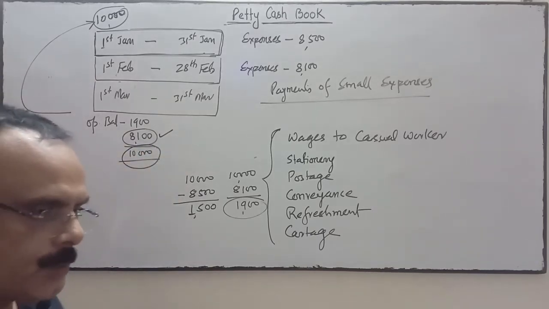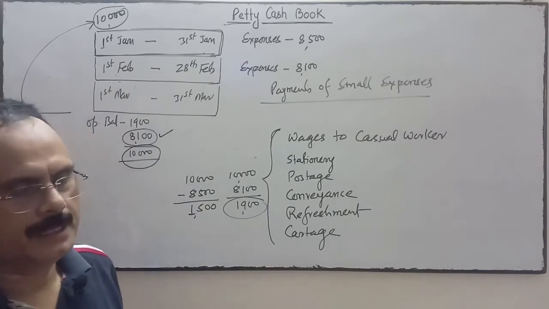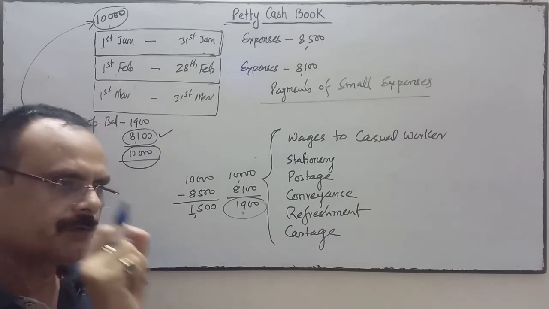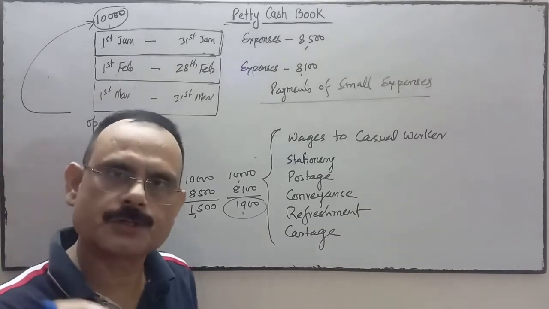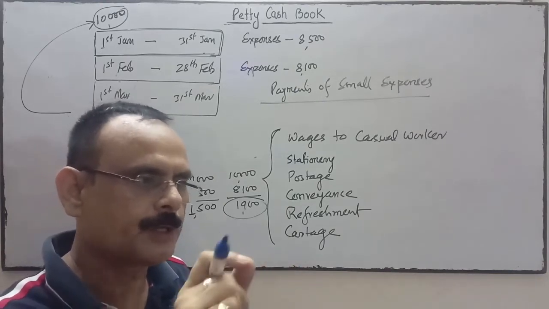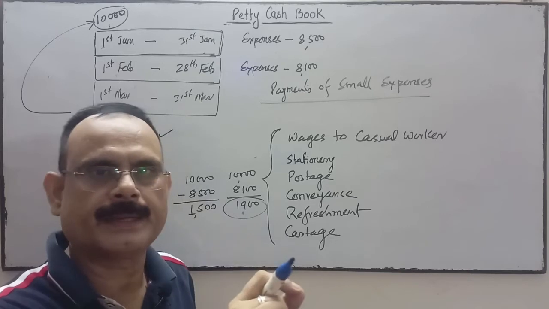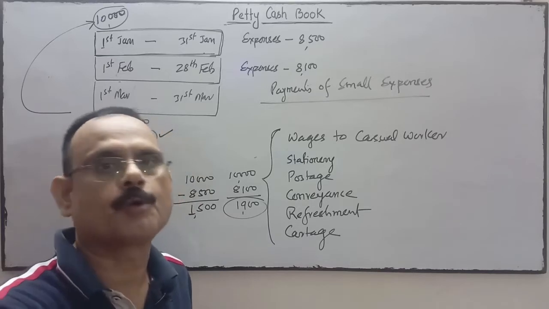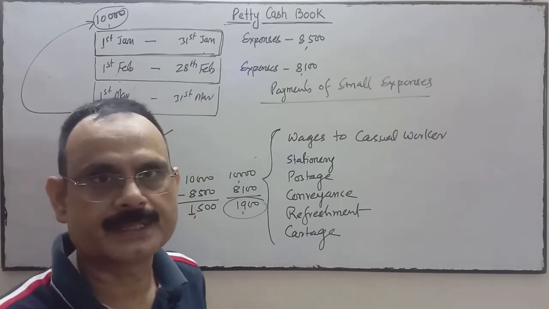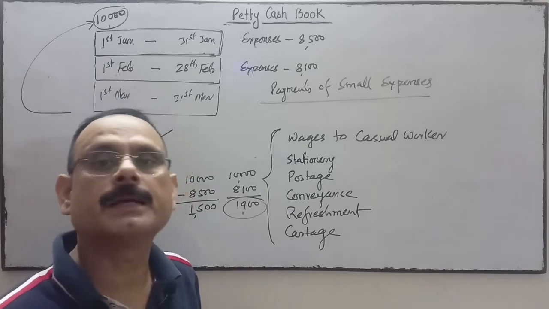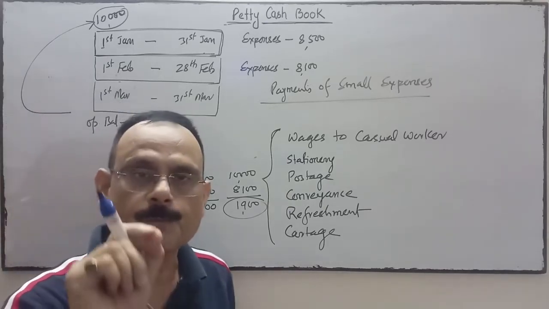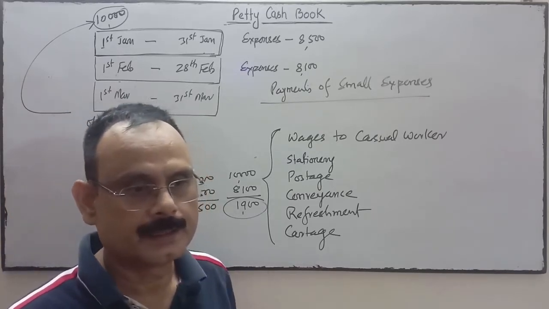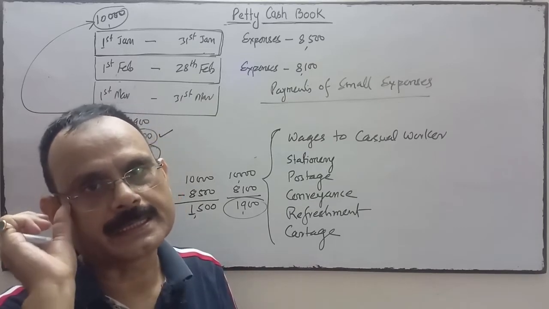One more responsibility of the petty cashier: the petty cashier is responsible for vouchers. If there is a voucher for the payment, or a source document for that payment, then the voucher can easily be prepared. Suppose there is no source document available for these small payments, then the voucher will be prepared by the petty cashier, and that voucher must be approved by the concerned authority.